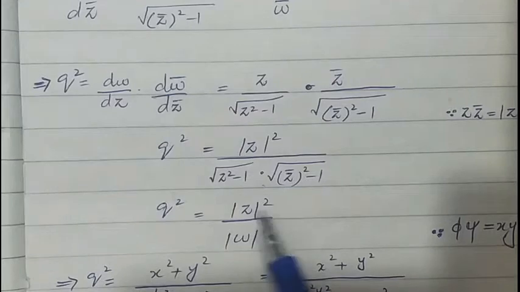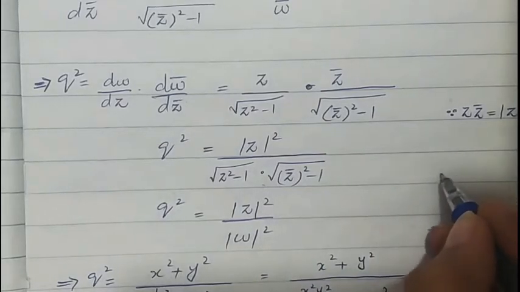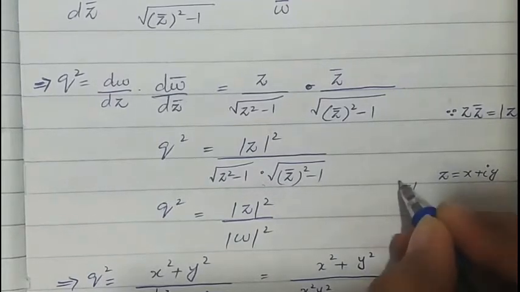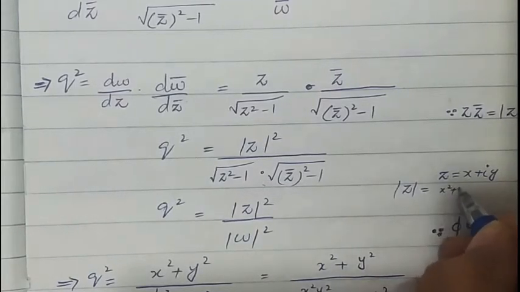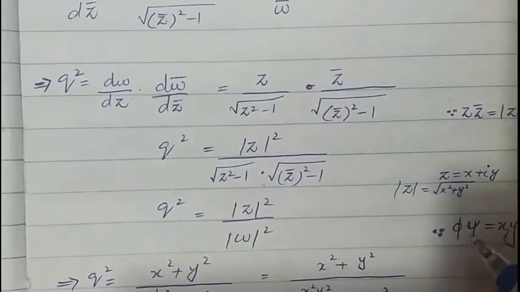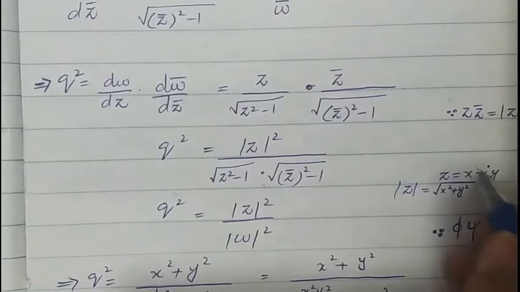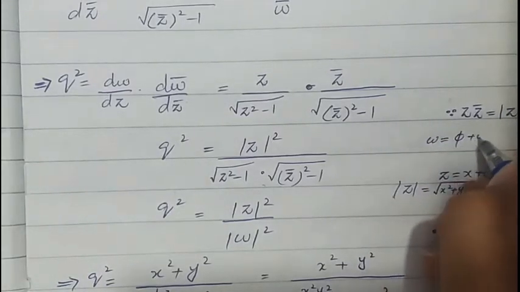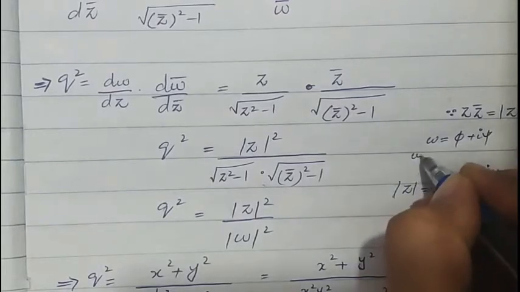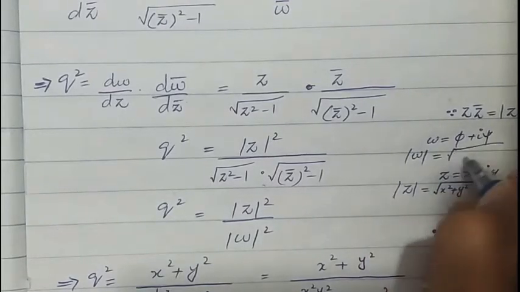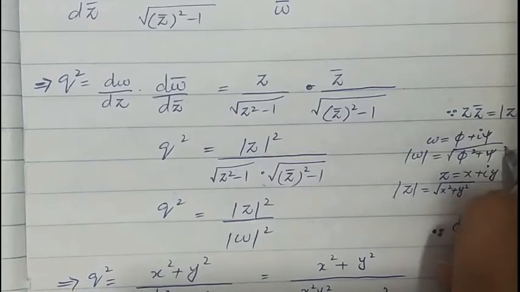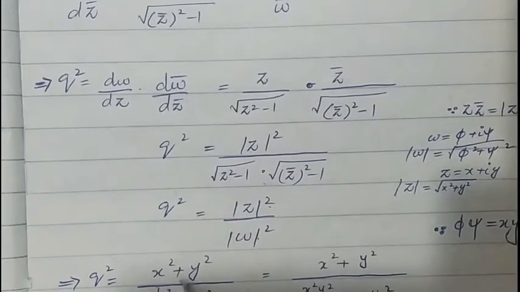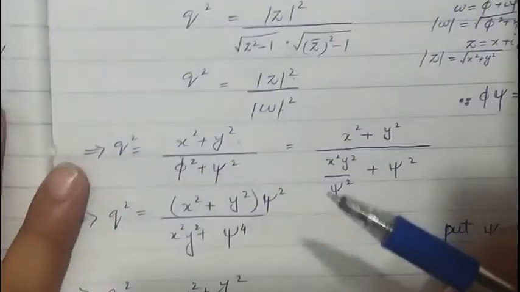Now |z|: z is equal to x plus iota y, so its mod is equal to the square root of x square plus y square, and omega is equal to phi plus iota psi. So its mod is equal to the square root of phi square plus psi square, and here it is squared, so the square roots will cancel each other and we will get x square plus y square over phi square plus psi square.